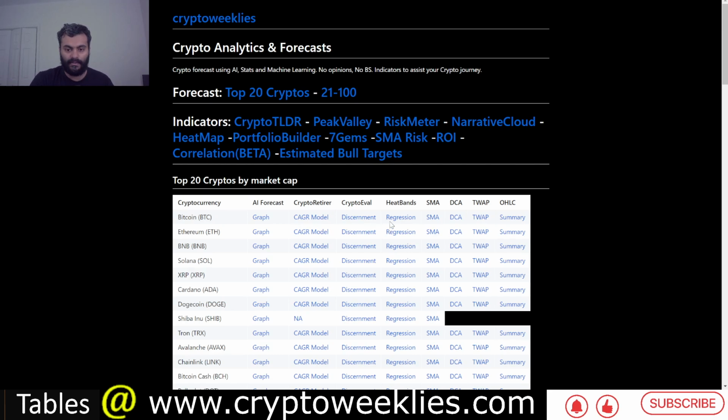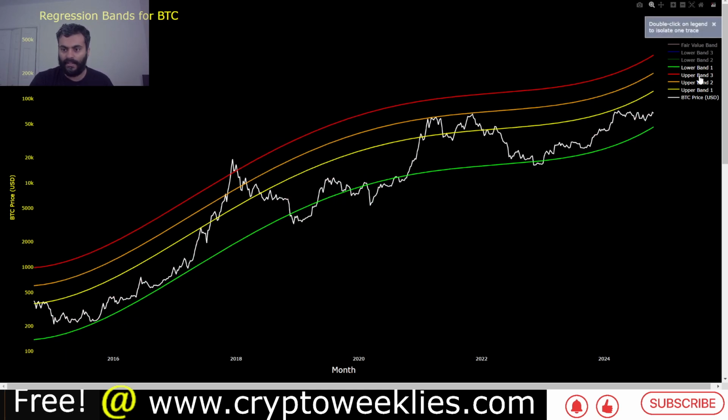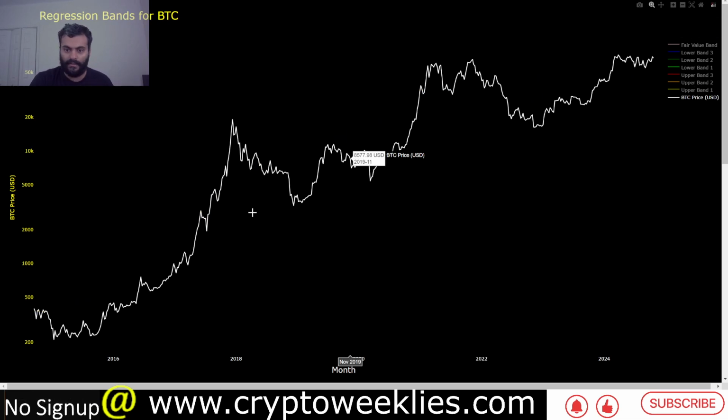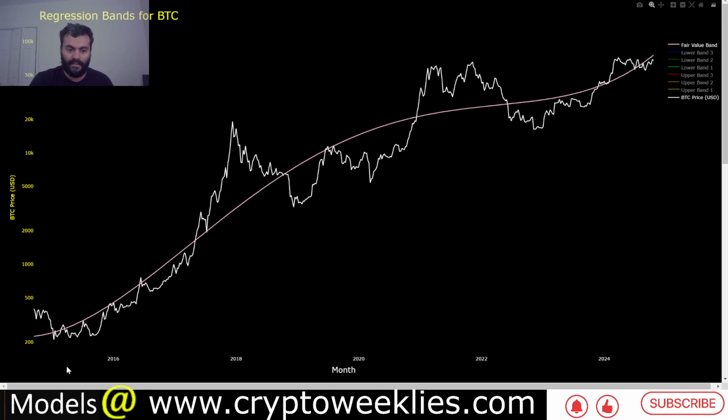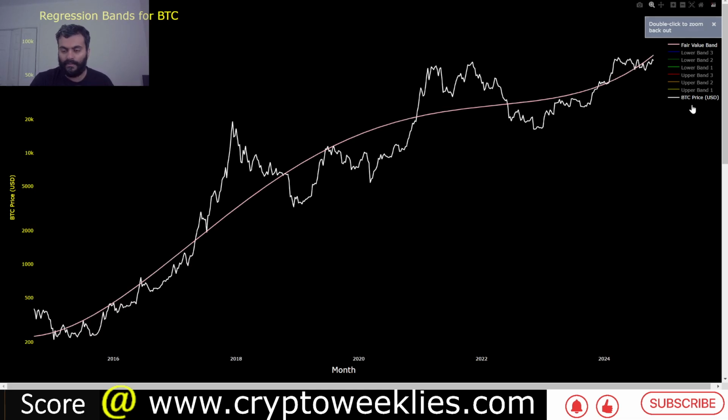In terms of analyzing Bitcoin on its regression based journey, this is the polynomial regression based bands wrapped around Bitcoin's price action at a weekly level. If we get rid of all the bands, you would find that the chart is essentially the same, the weekly price action. On top of this weekly price action, the fair value regression trend line on a polynomial regression based model is coming in at around 75k valuation for BTC. That means right now Bitcoin is about 8 or 9k below the fair value per this model.